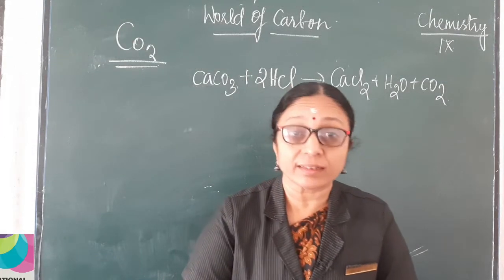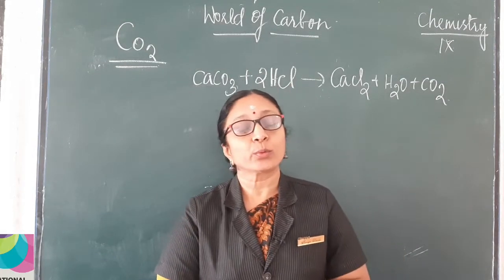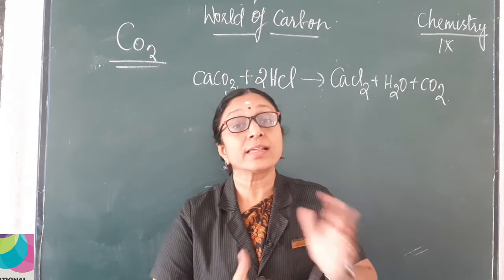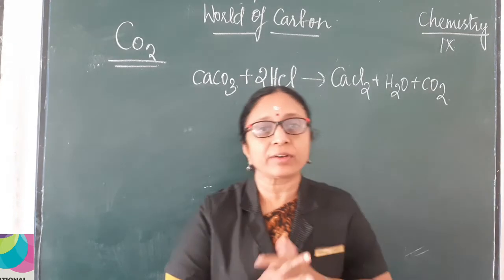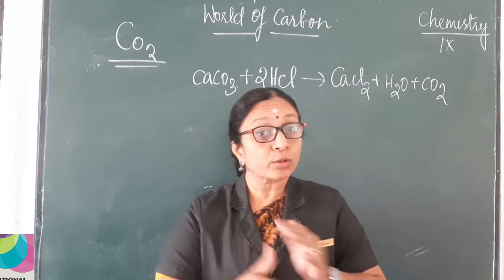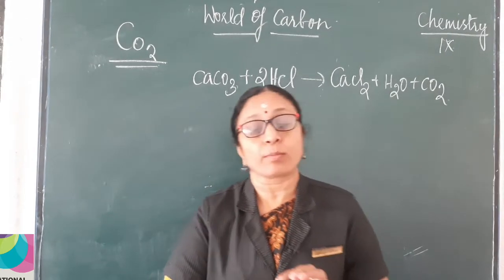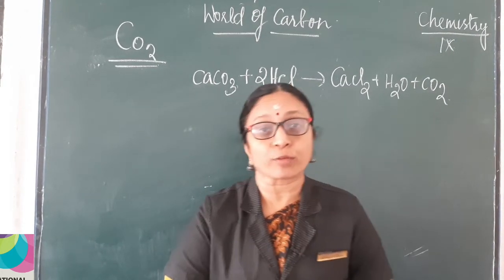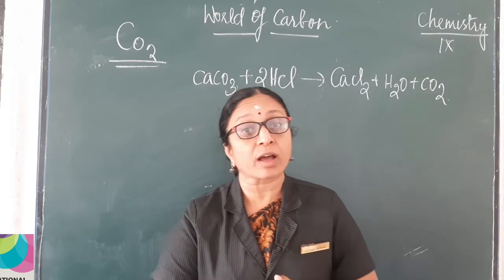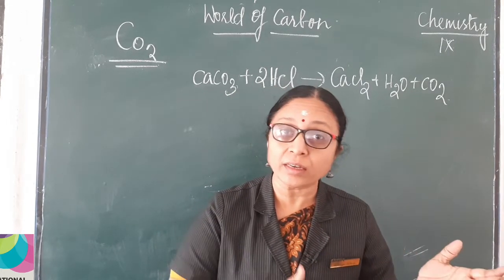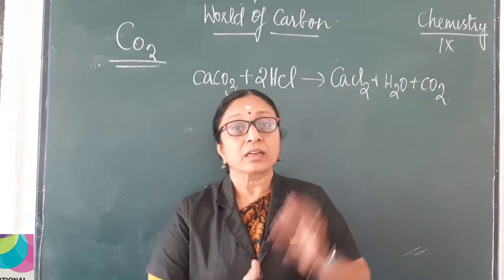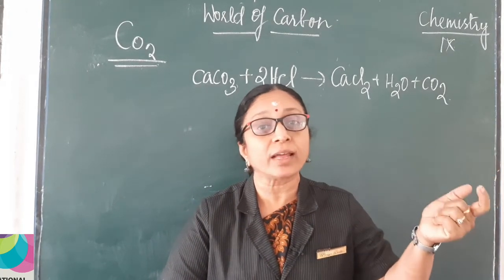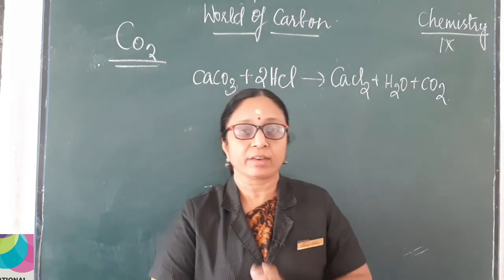Welcome back, my dear 9th standard children. So, in the previous class, we were discussing the significance of carbon in our everyday life, isn't it? We also understood some carbon compounds, and we also discussed the allotropes of carbon. What are the different allotropes of carbon? Yes, they may be crystalline or non-crystalline. Crystalline forms we studied: diamond, graphite, fullerenes and graphene, right?